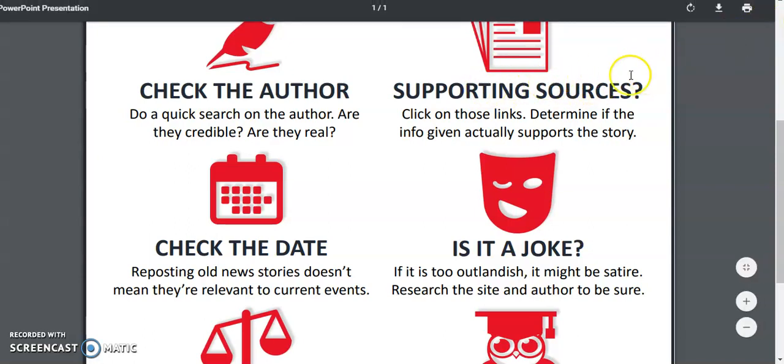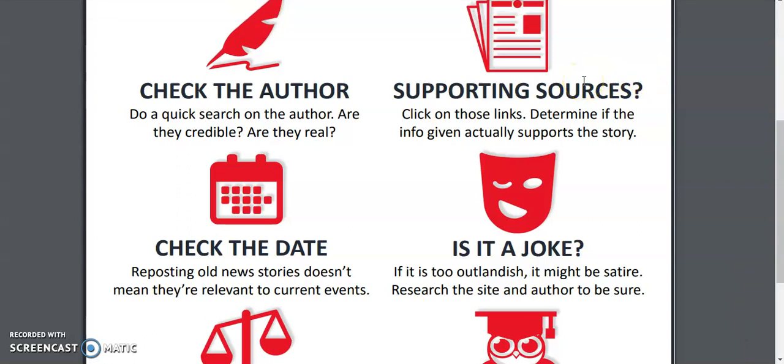So now going back over to the right, supporting sources. This is talking about when a source will reference another source. So if you read something and it says something like, a recent Harvard study showed, see if you can find that study itself. Whatever they're referencing, can you find it? Does it actually exist? And if it does exist, does it say what they're claiming it says?